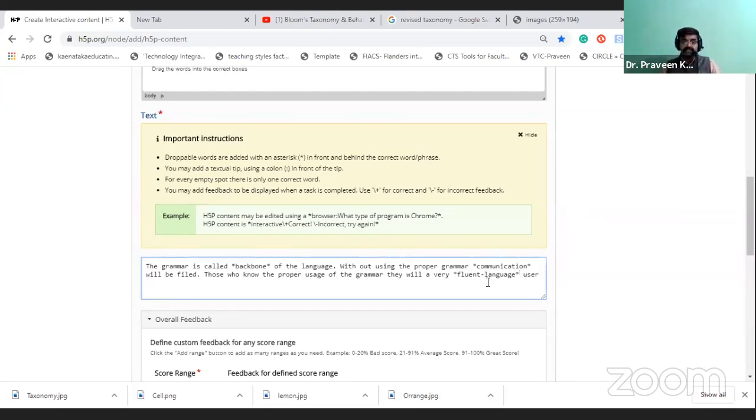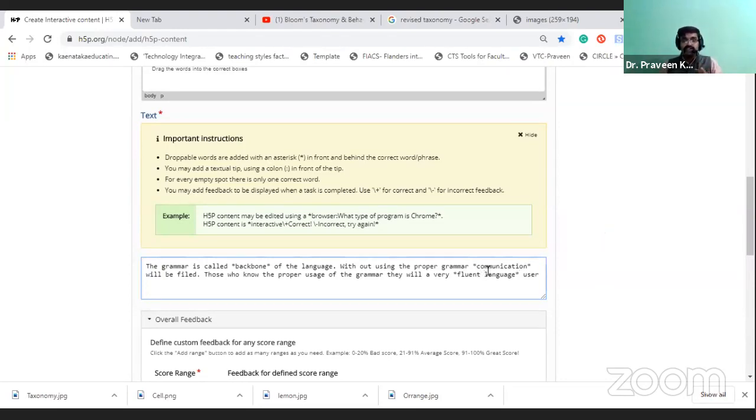an asterisk. So here, what all are the words you are going to highlight? What are the words you are going to select as a drag and drop word? So it should be individual. You can add n number of words as a drag and drop. But if you are going to provide two words as a drag and drop word, definitely you should not provide a space between both the words. If you provided the space, it will not take it as a drag and drop